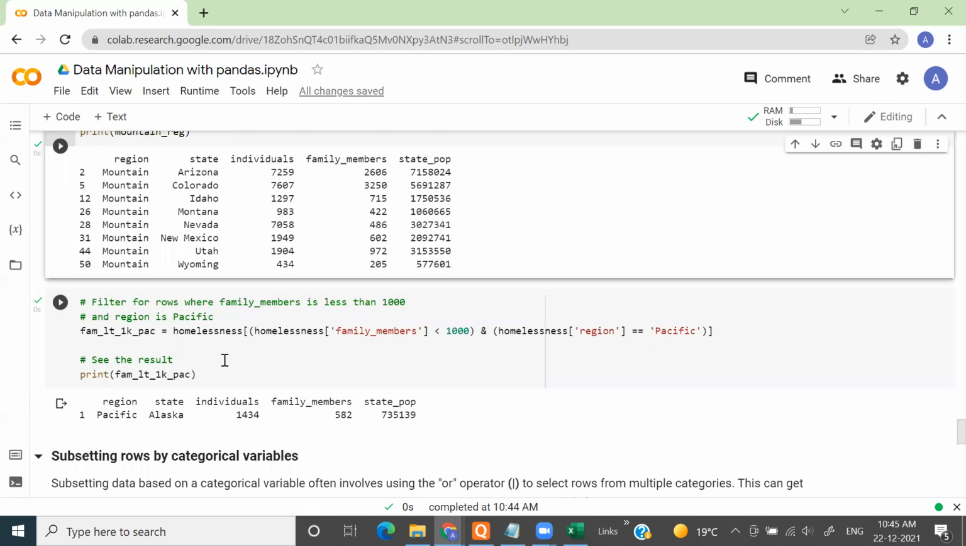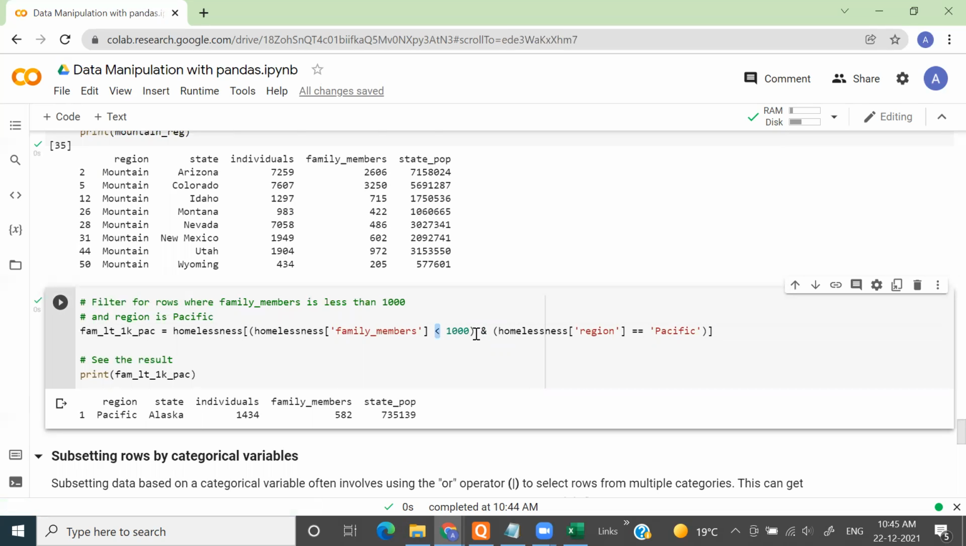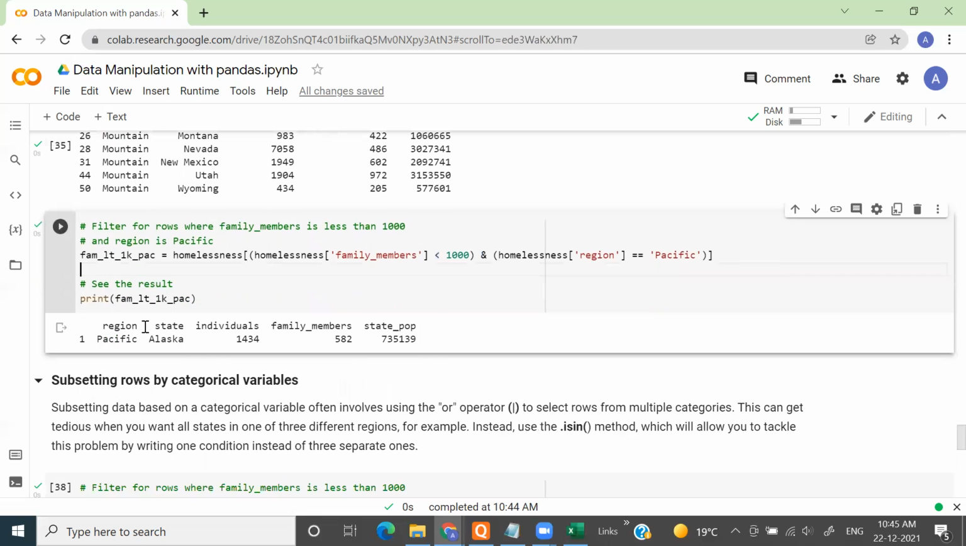If I want to get all the records where my family member count is less than 1,000 and the region is specific, now I'm increasing the complexity. Now I'm using two conditions here. I want the records where family members is less than 1,000 and homelessness region is equal to Pacific. So here I just need to use the AND operator. Now the relational operator will come, and the logical operator will also come. Same thing, I have to encapsulate it in square brackets for this data set homelessness, and you'll see that there's only one record.